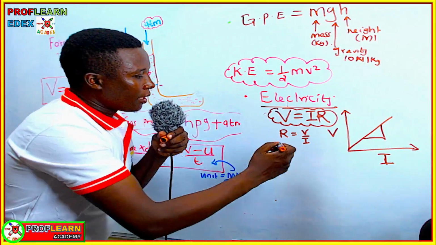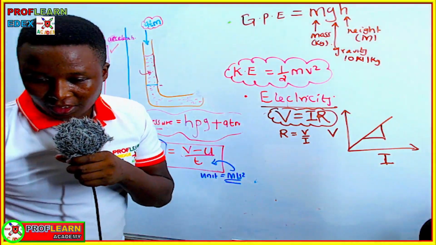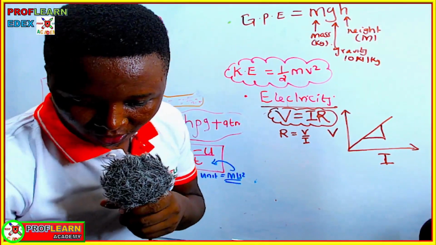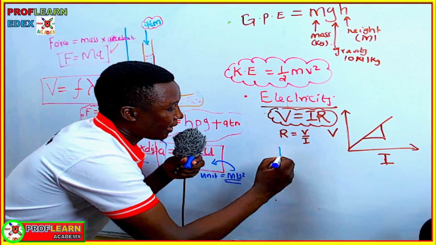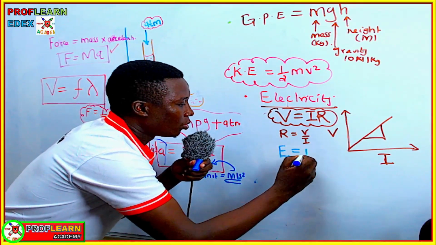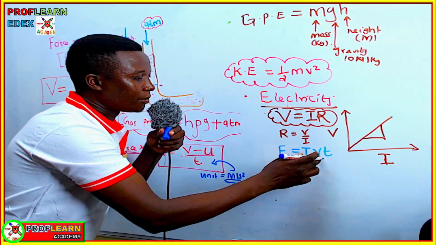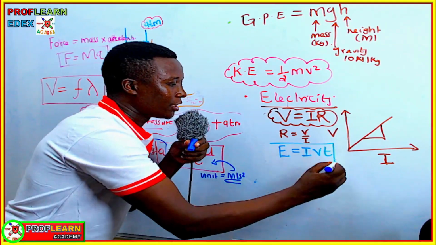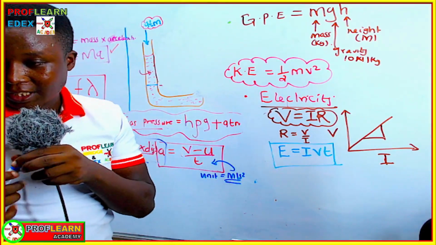All right, so another formula under current electricity that you really need to know, or you must know, is electrical energy equals IVT, meaning current times voltage times time. This is another formula that is very, very important under current electricity.